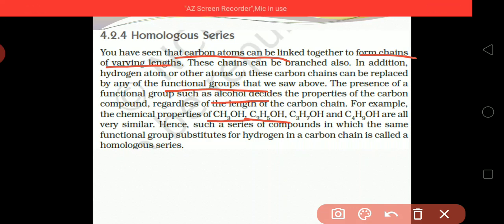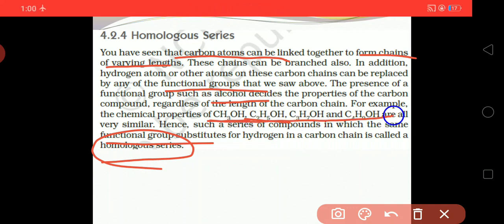So such a series of compounds in which the same functional group is substituted for the hydrogen in a carbon chain is called a homologous series. In all these structures you can see that OH is common.